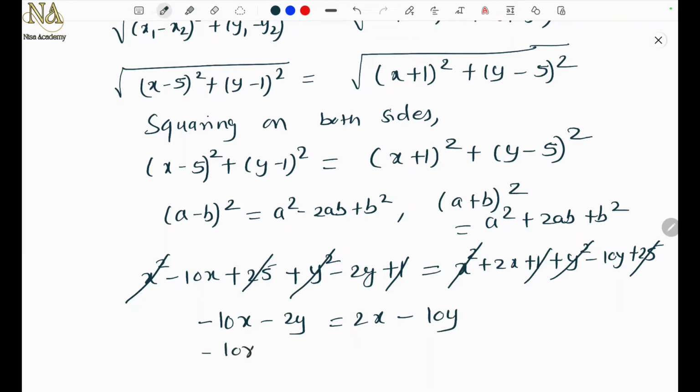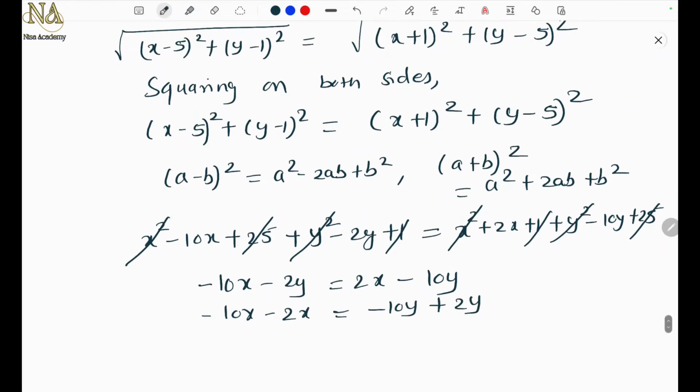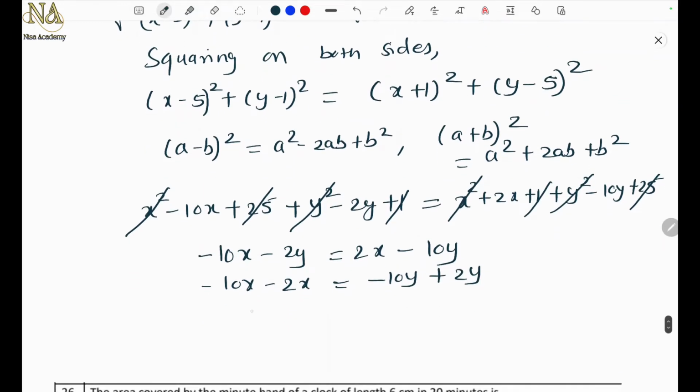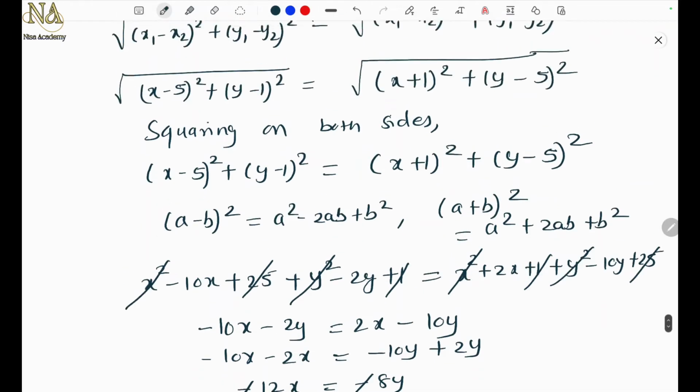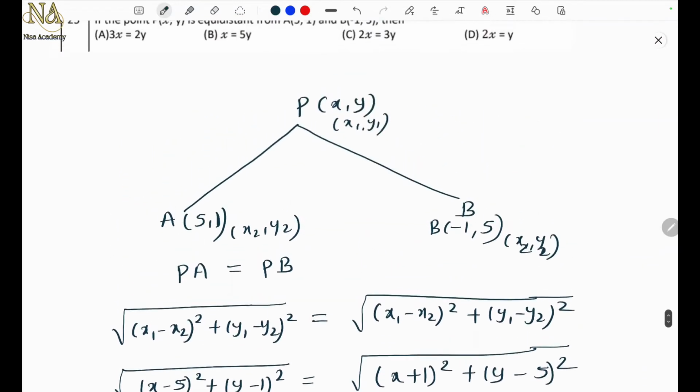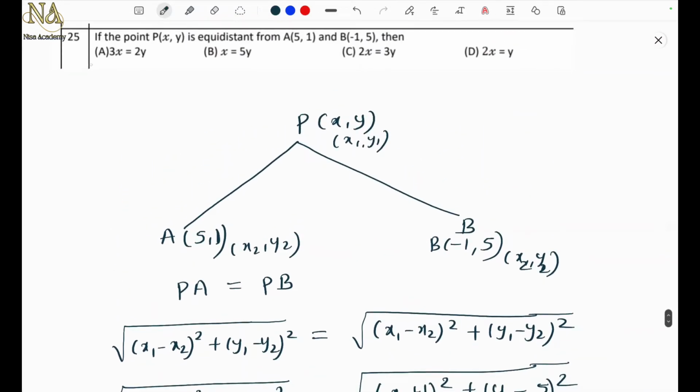So I will take this here: minus 10x, it will be minus 2x, minus 10y, this will be plus 2y. So minus 10x minus 2x is minus 12x, and this is minus 8y. Cancel: 4 3s are 12, 4 2s are 8. So the option is 3x equals 2y. Yes, option A.